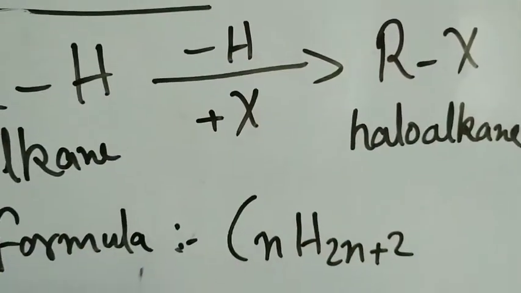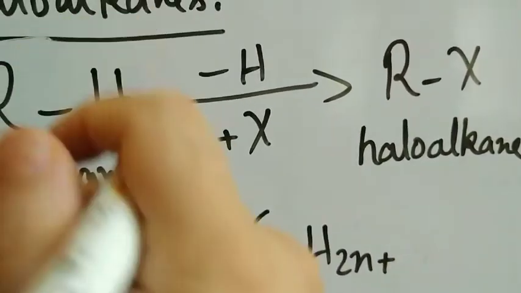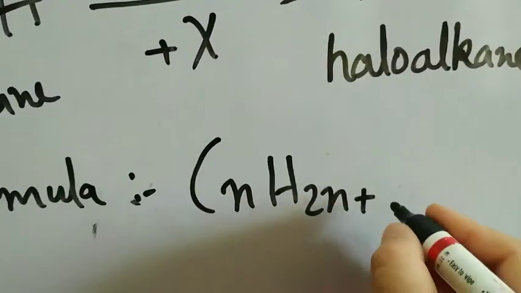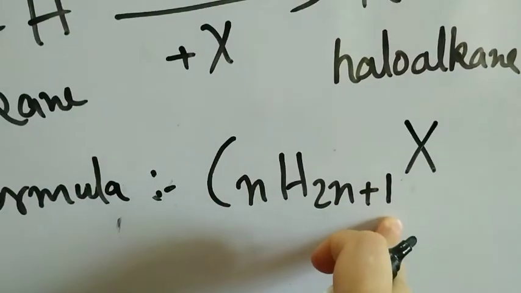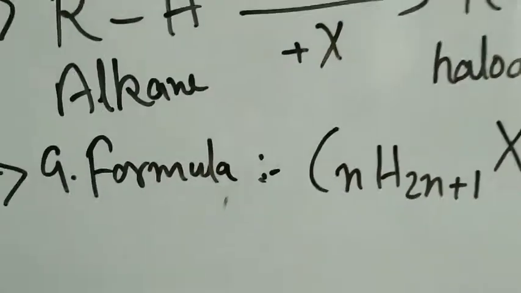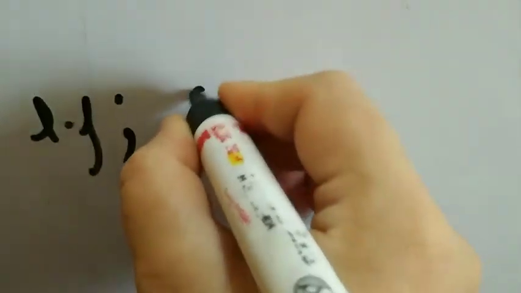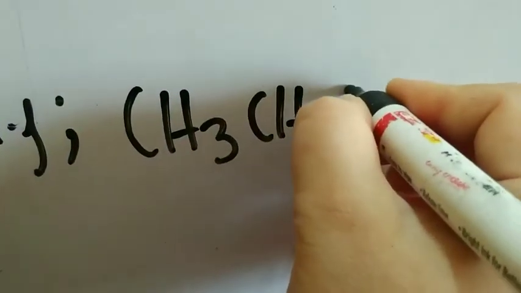We remove one hydrogen and introduce X. So the general formula of the haloalkane will be CnH2n+1X. We are replacing one hydrogen atom by X. This becomes the general formula. So if we have to write down examples, as I said previously, you will only give examples of monohalogen derivatives.